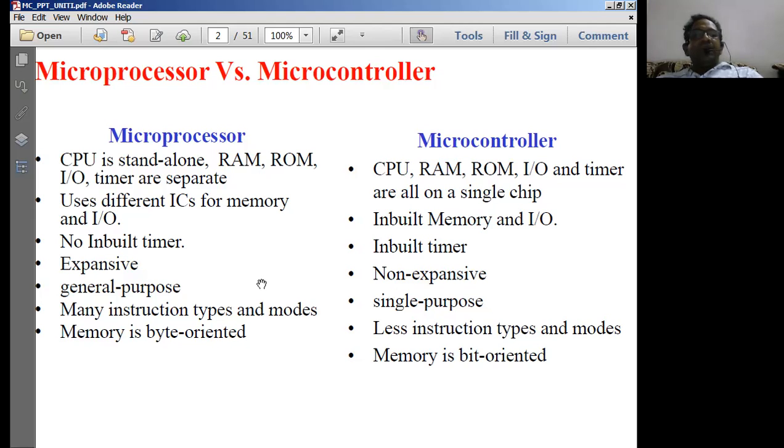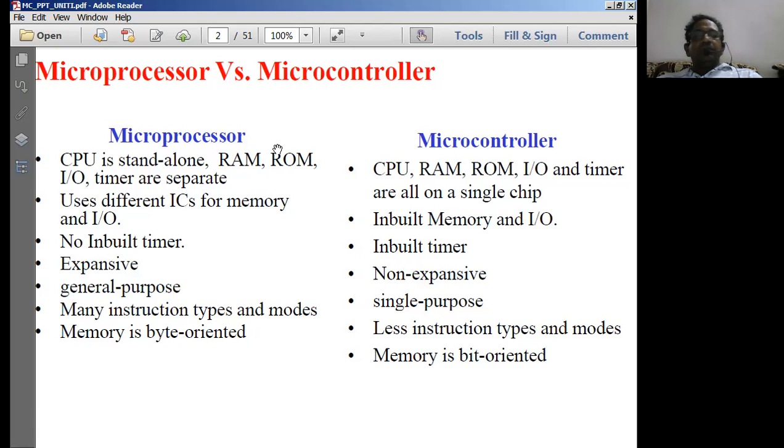Whereas in the case of the microprocessor, it is going to be expansive, which means what? You can enhance the printer capabilities by connecting it to some other printers. You can enhance the printer capabilities with scanner applications. So you can go on increasing the capabilities of a microprocessor by interfacing it with external devices. Whereas with a microcontroller, you really cannot increase its capability after an application is designed using it. Therefore, it is non-expansive in nature.